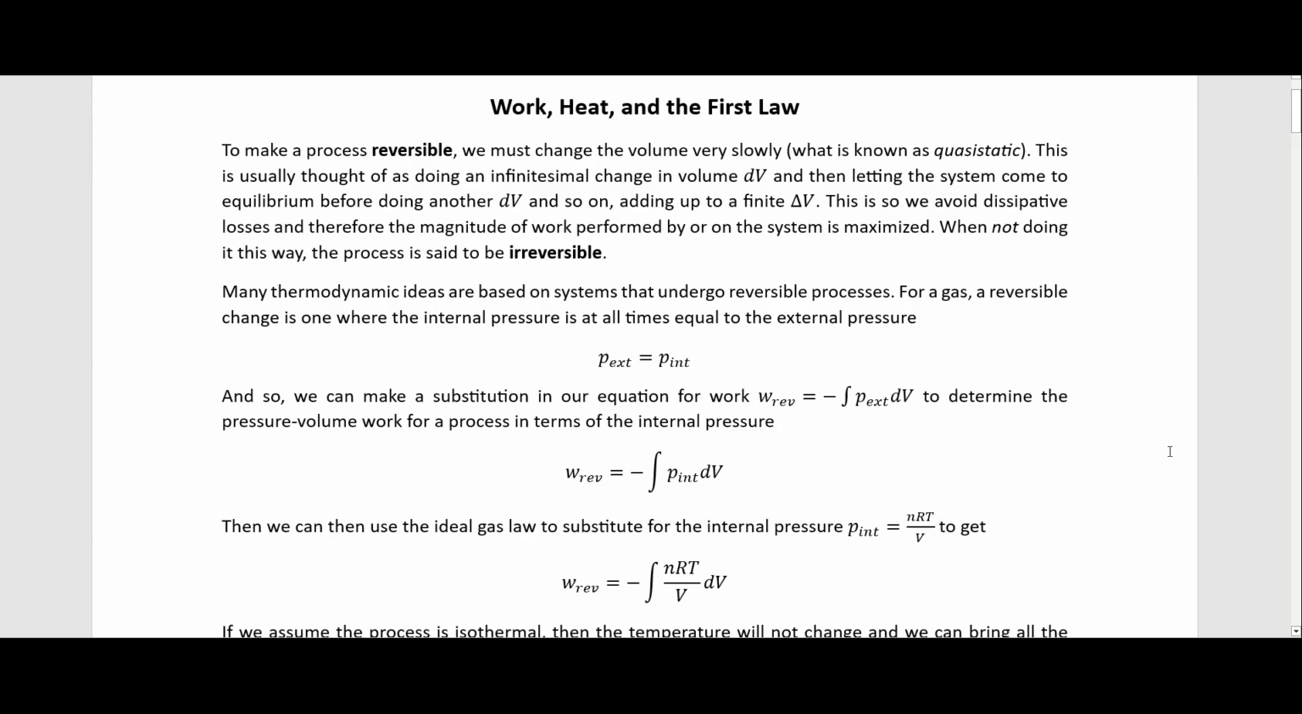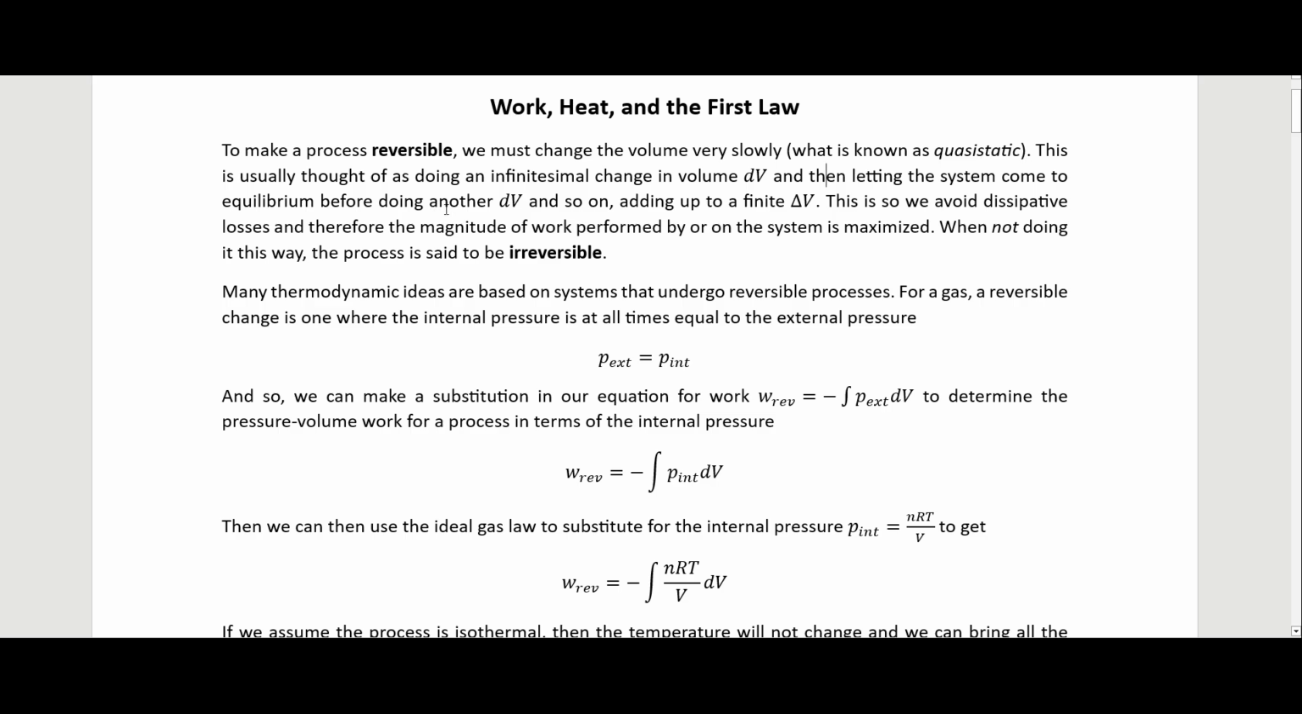In this video, we are going to talk about work, heat, and how these are related to the first law of thermodynamics. So what we will be talking about in this video are what are called reversible processes. To make a process reversible, we must change the volume very slowly, what is known as quasi-static.